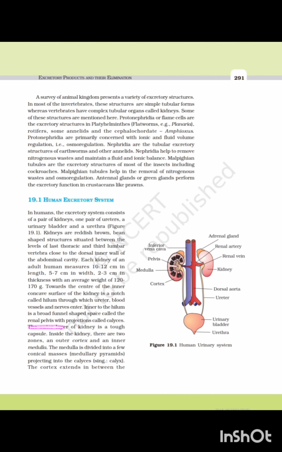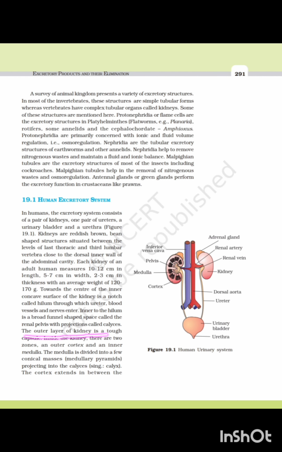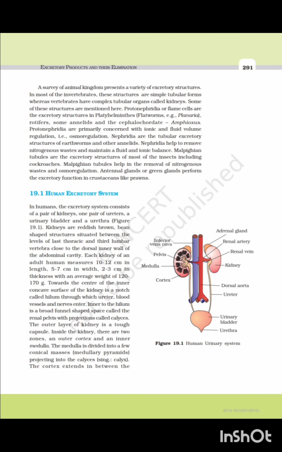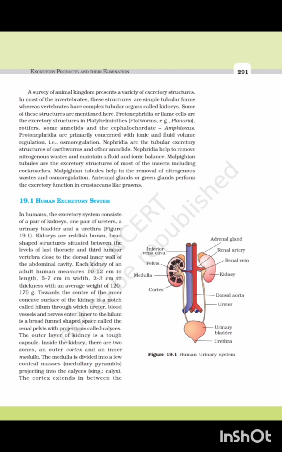What is calyx? The projection of the renal pelvis is known as calyx. How is the outer layer of the kidney? The outer layer of the kidney is a tough capsule. Inside the kidney, how many zones are present? There are two zones, an outer cortex and an inner medulla.